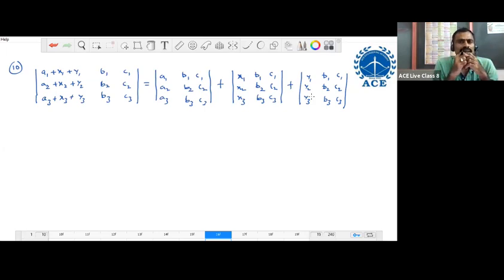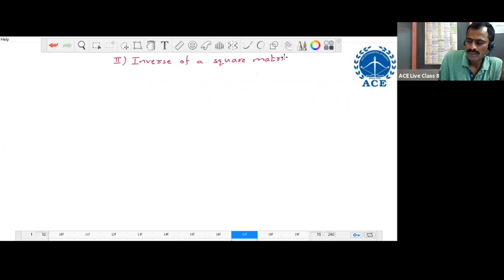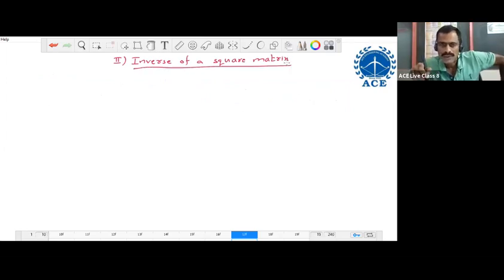Now we go to the next subtopic, that is inverse of a square matrix. In this subtopic, we will discuss the method of finding the inverse of a square matrix.